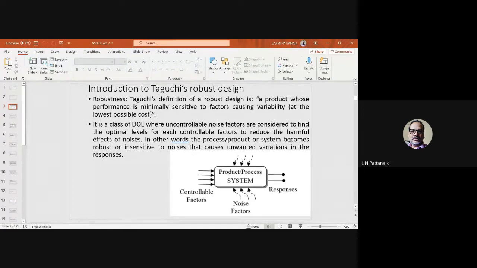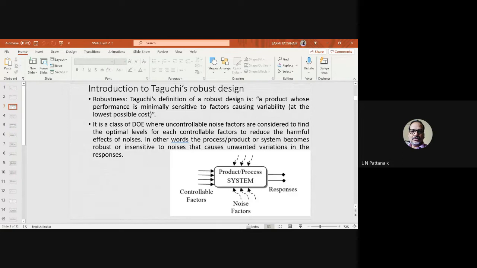The approach that Taguchi suggested is also very interesting and logical: we have to conduct some experiments using these controllable as well as noise factors, and we will vary these noise factors to see the effect of those noise factors on the output, that is, on the response.